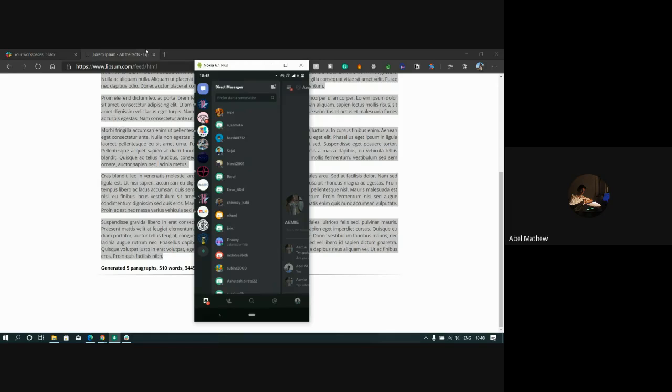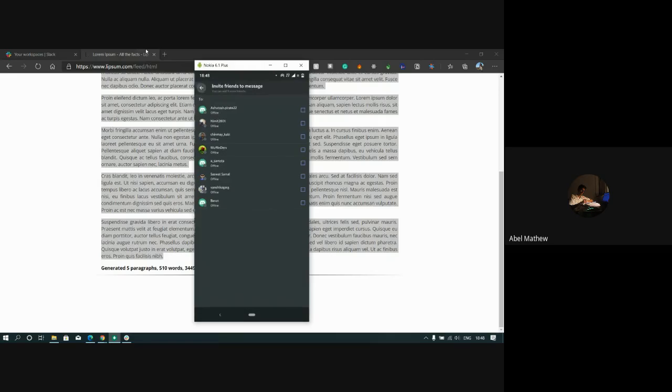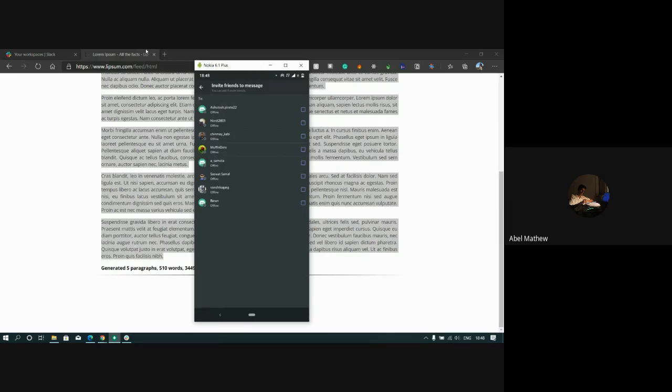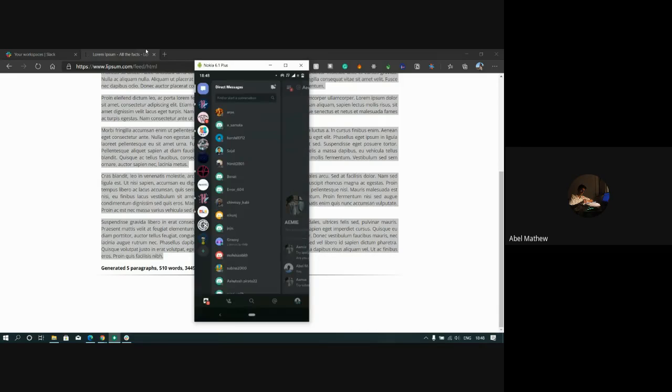If you want to send a message to someone, it's usually blocked by the person sometimes. So if you want to send a new message to someone, you can directly click on it. You can send an invite to a friend, and without them accepting the invite, it's difficult to send a message because it's banned. So that is something that you need to keep in mind in Discord.